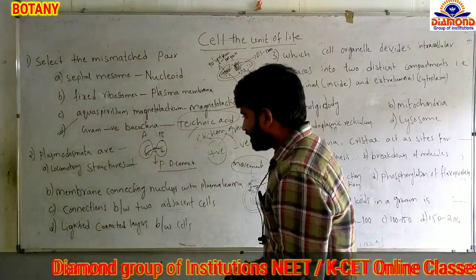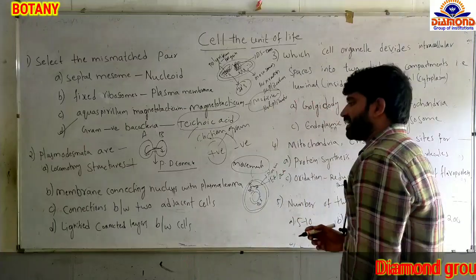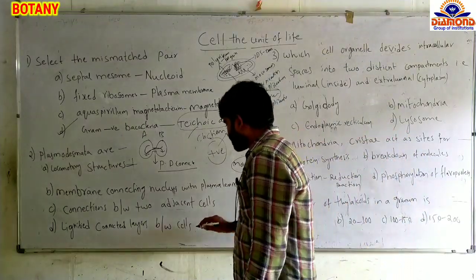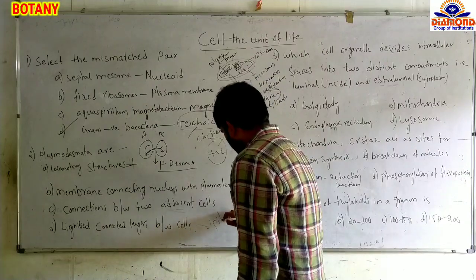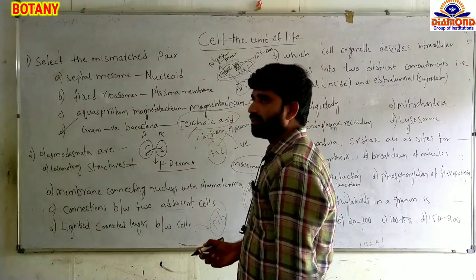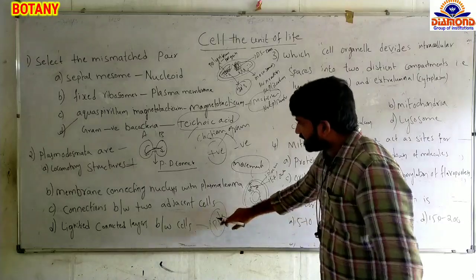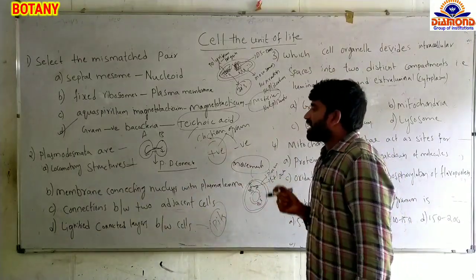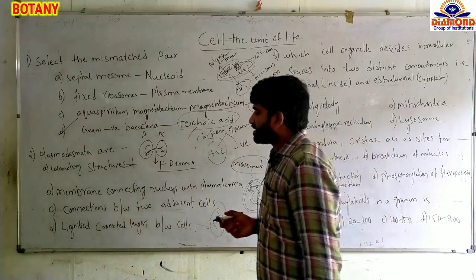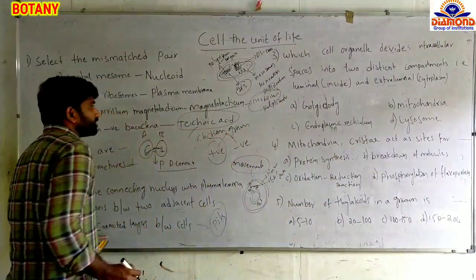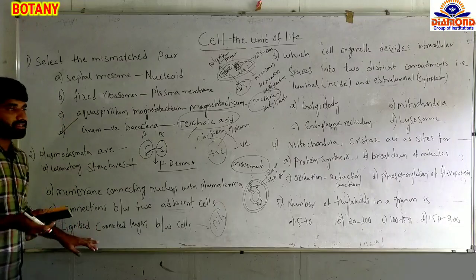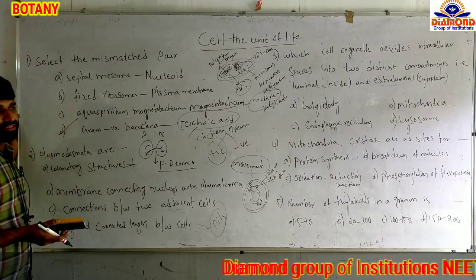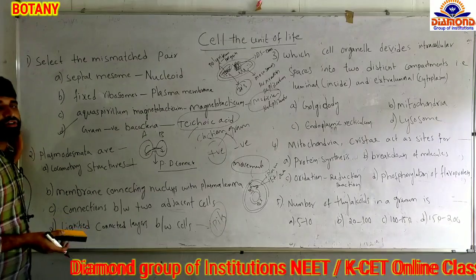And option D, lignified connecting layers between cells. Lignified connecting layers between cells are called pits. Pits are also like plasmodesmata, but they are seen in non-living cells. Lignified cells are non-living, only the cell wall of the plant cells remains, such as xylem components, xylem vessels and phloem fibers.